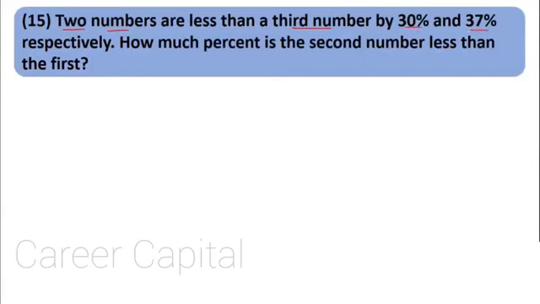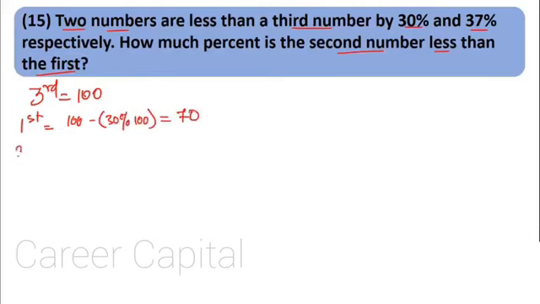How much percent is the second number less than the first? Now two numbers are less by 30% and 37% respectively. So let the third number be 100. The first number is 30% less, so the first number is 100 minus 30% of the third number, that is nothing but 30. 100 minus 30 is 70. So the first number is 70.